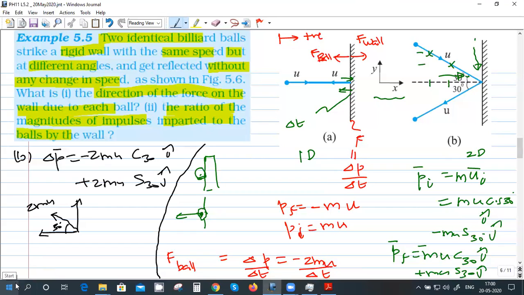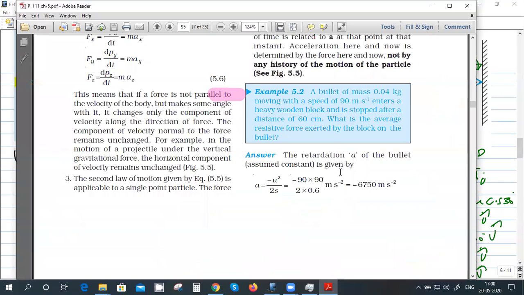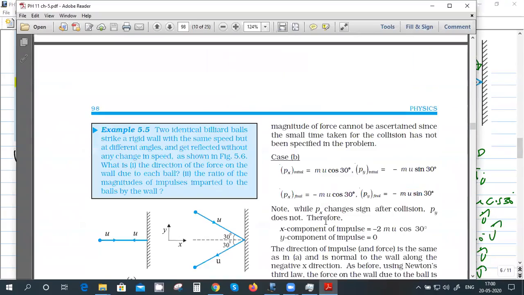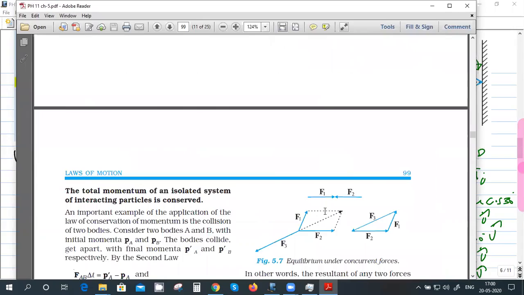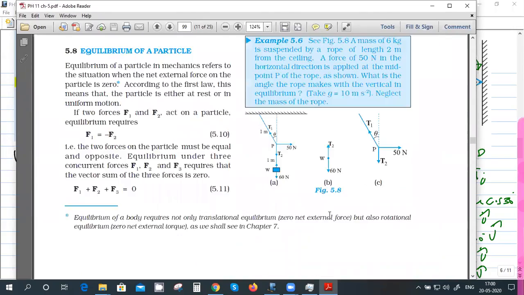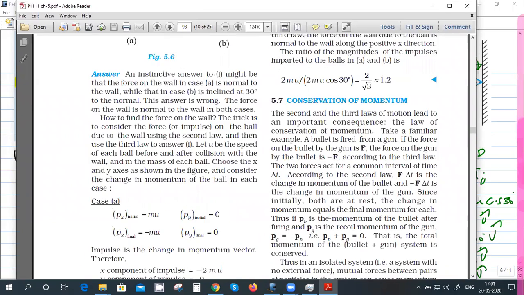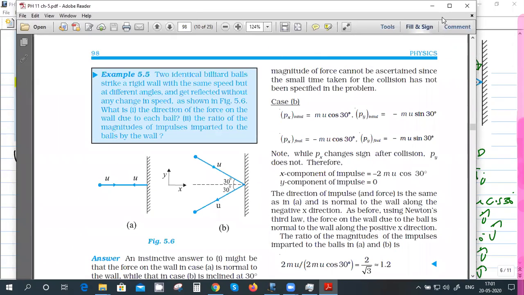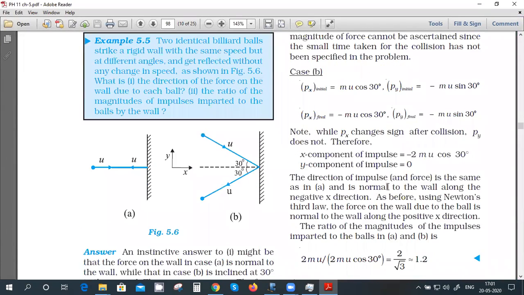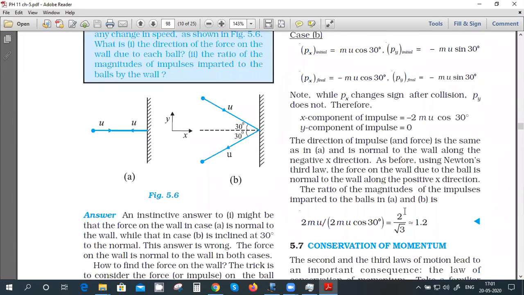Delta P is the same in both the cases, 2 mu.